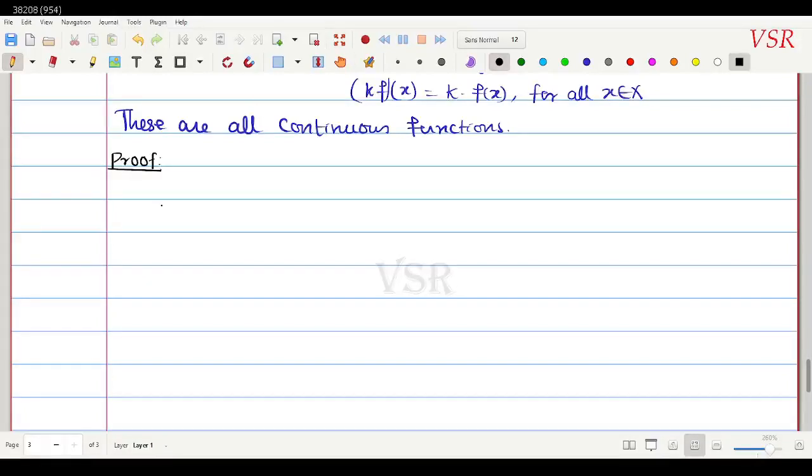Okay, so number one, given f from X to R, g from X to R are continuous.